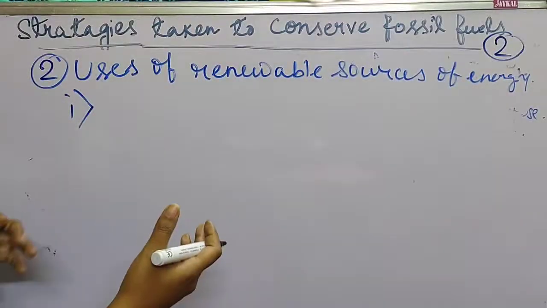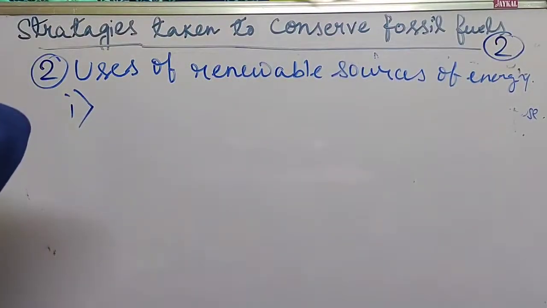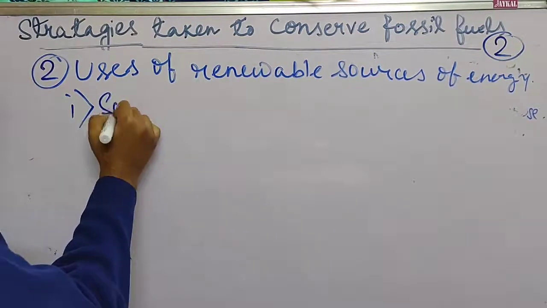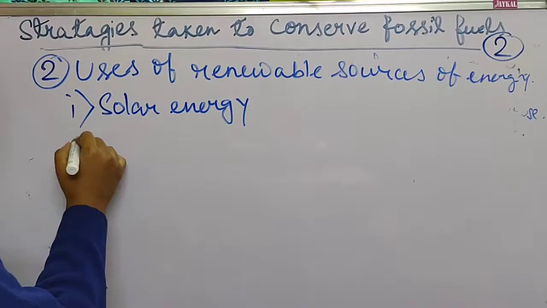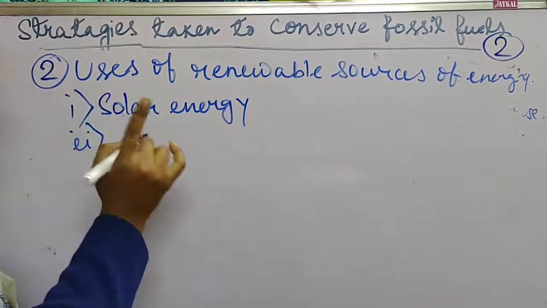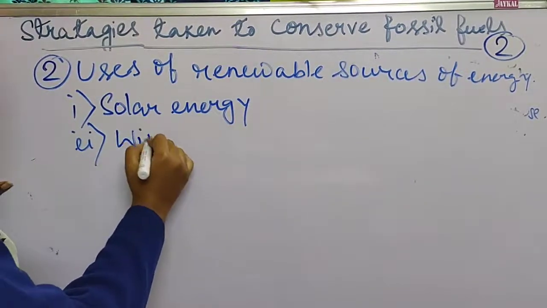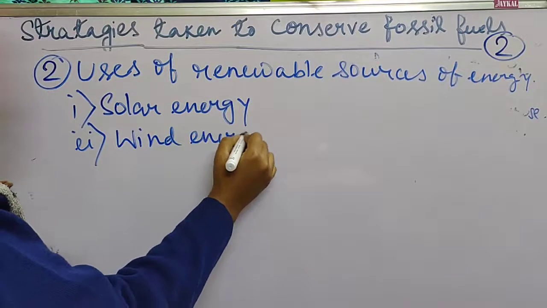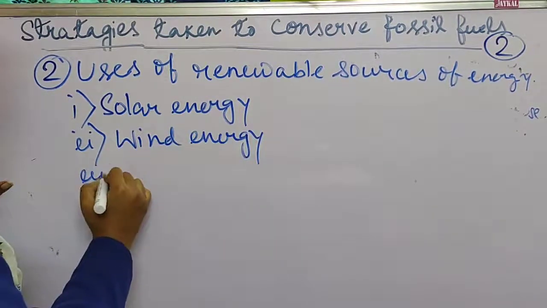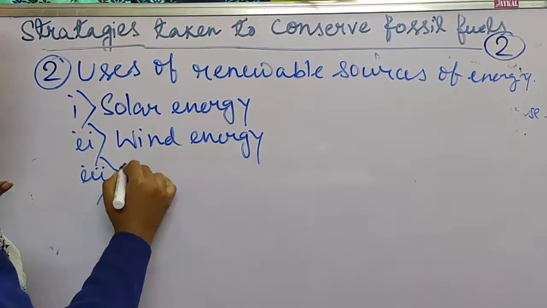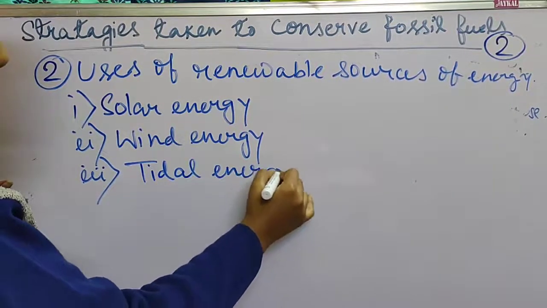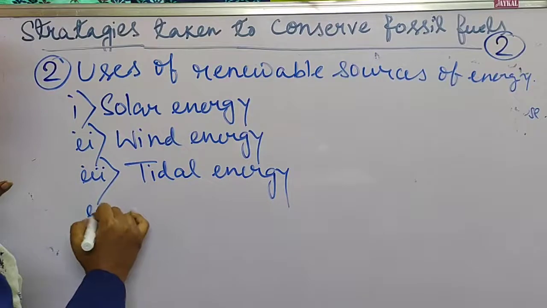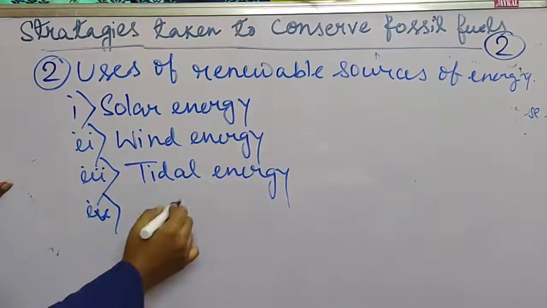So there are different types of sources of energy which we can produce again. Just like the examples are solar energy, just the name you have to write for 2 marks. Only the names you have to write for 2 marks. Okay, but when the question will come for marks greater than 2, then you have to explain all of them in 2 to 3 lines. Clear? So in this way you have to write other names.